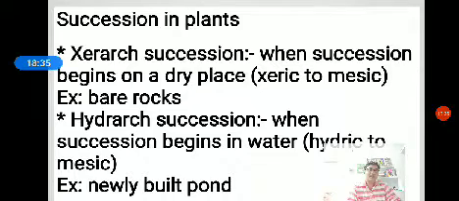Xerarch: the ecological succession begins in dry places, especially the desert region. The plants and animals which are able to live in the xerarch succession are called xeric animals and xeric plants.